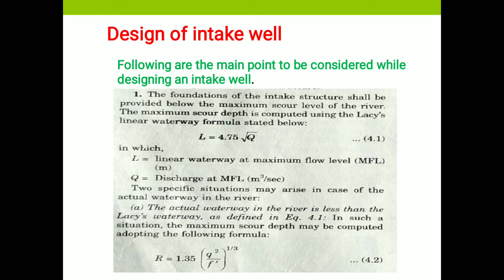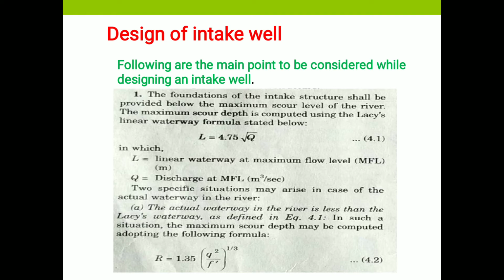Then two specific situations may arise in case of the actual waterways. Number one, the actual waterway in the river is less than the Lacey waterway.